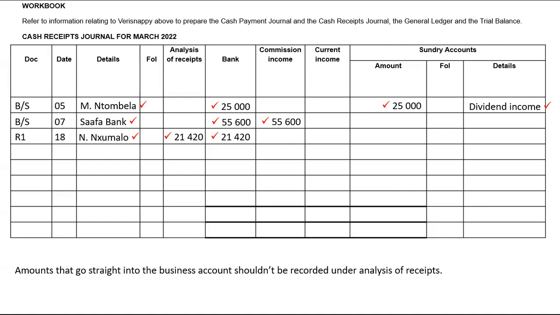Okay. And under current income, we'll have 21,420. That is because we provided a service. And I mentioned this at the beginning that if we provide a service, the income we earn from that service will be under current income, i.e., we can also refer to it as a fee income or service income.